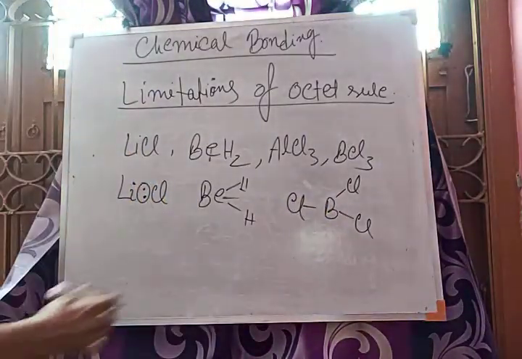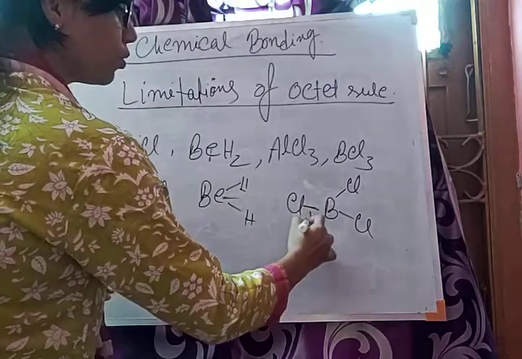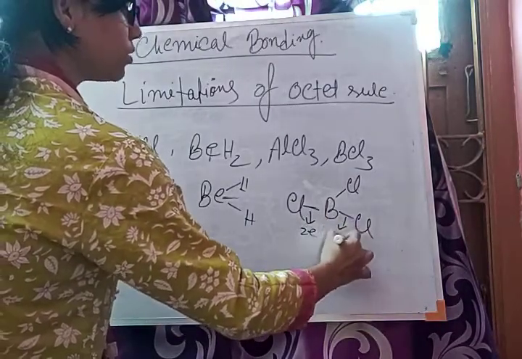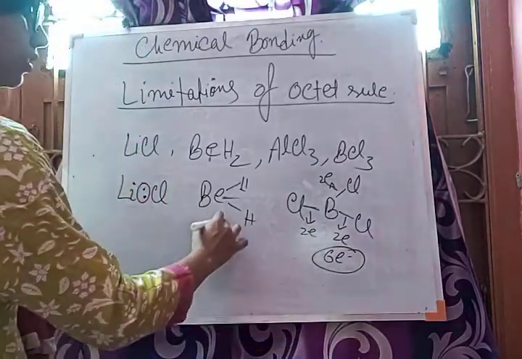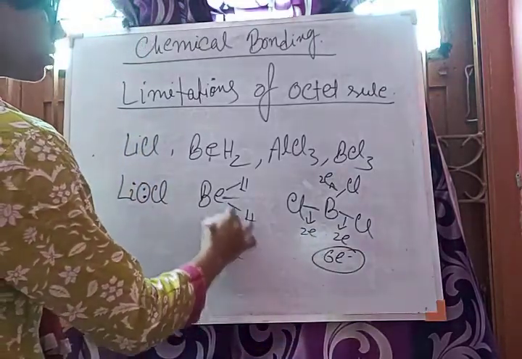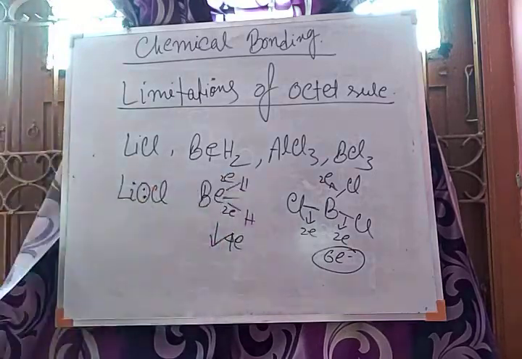How many electrons are there for this boron? 2 electrons, 2 electrons, 2 electrons. So it is a 6 electron system, and in the other case a 4 electron system. That means the octet is not fulfilled here.